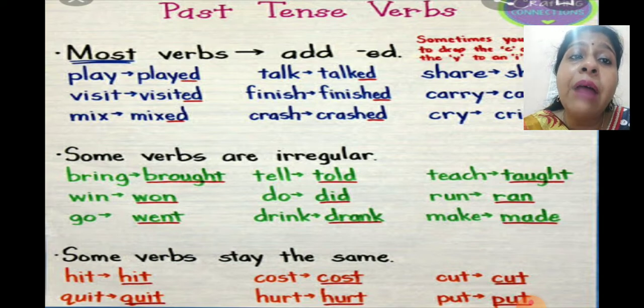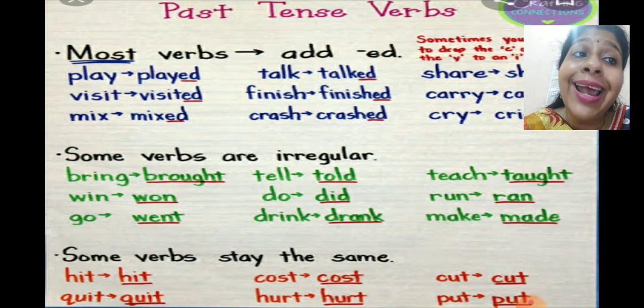Bring becomes brought, win becomes won, go becomes went, tell becomes told, do becomes did, drink becomes drank, teach becomes taught, run becomes ran, make becomes made, catch will become caught, buy will become bought.